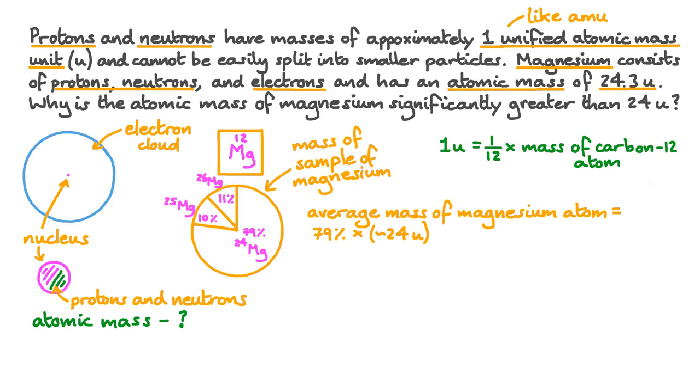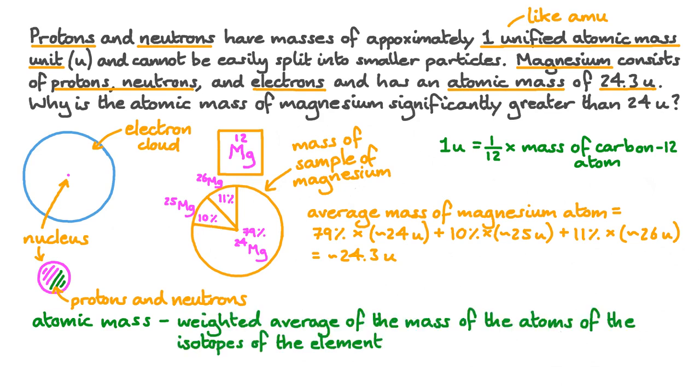So the average mass of a magnesium atom is 79% of the mass of a magnesium-24 atom, plus 10% of the mass of a magnesium-25 atom, plus 11% of the mass of a magnesium-26 atom, which is about 24.3 unified atomic mass units. So the atomic mass is actually the weighted average of the mass of the atoms of all the isotopes of an element. Magnesium has 3 stable isotopes found on Earth in decent proportions. There are other isotopes, but these are the ones that matter to work out the average mass of a magnesium atom.